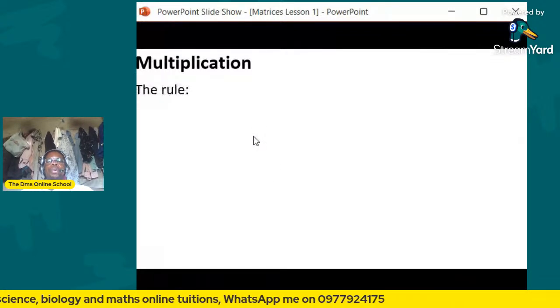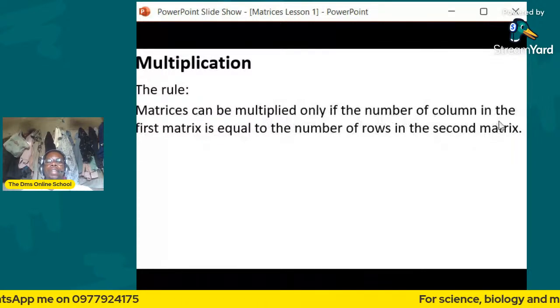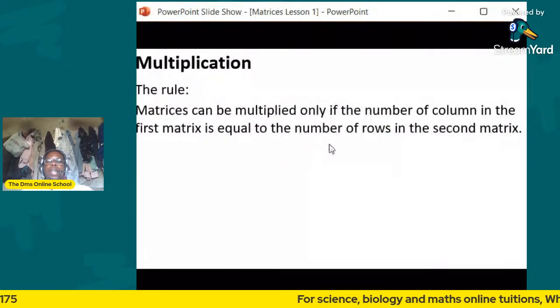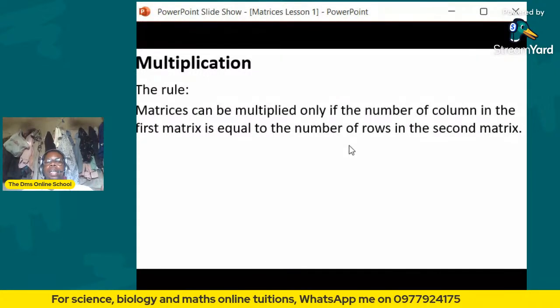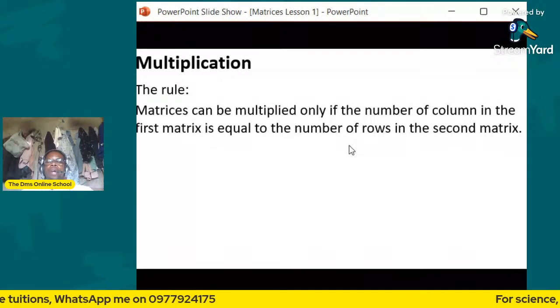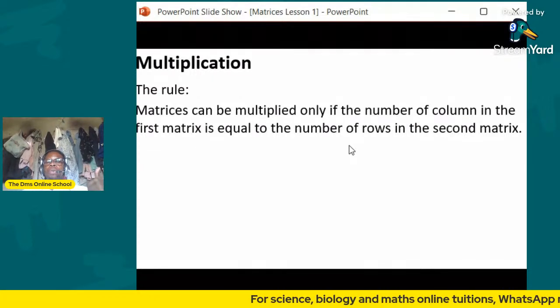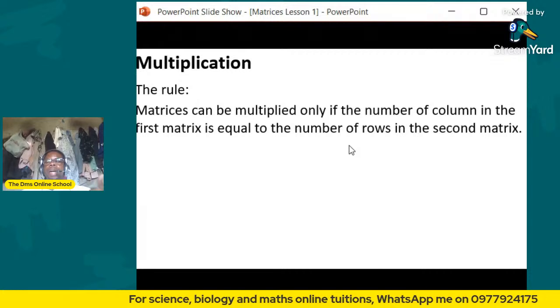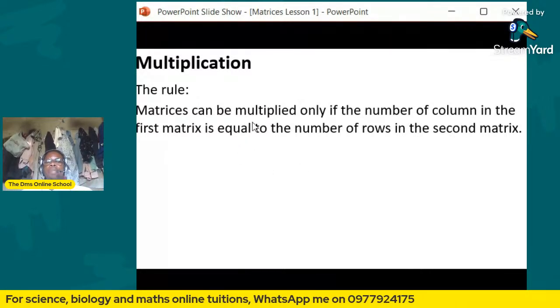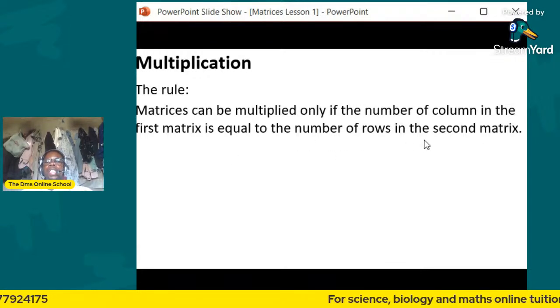So the rule: matrices can be multiplied only if the number of columns in the first matrix is equal to the number of rows in the second matrix. This is the rule that must be followed and understood very clearly. In an exam, they may ask you whether you are able to multiply these matrices or not, so you must know what rule governs how matrices are multiplied. Matrices can be multiplied only if the number of columns in the first matrix is equal to the number of rows in the second matrix.